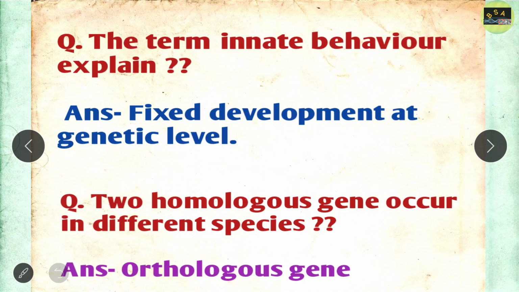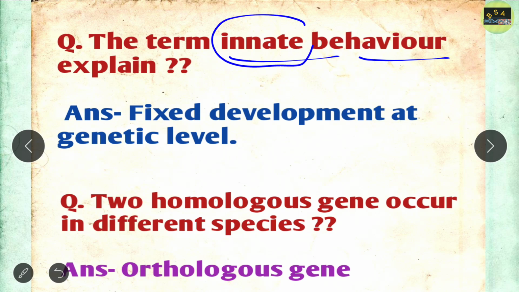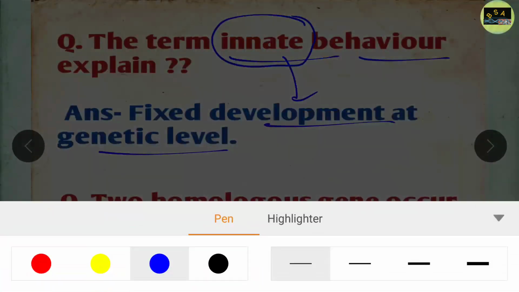Okay, next, the term innate behavior. As this question is asked from behavior, that is the first point. Secondly, it is innate behavior, and we all know that the term innate explains the things that we acquire from birth, by birth. So the correct answer will be fixed development, as it is innate behavior, so it will be a fixed development at the genetic level. Because it is present from birth, we do not acquire it after birth, so it will be a fixed development at the genetic level.